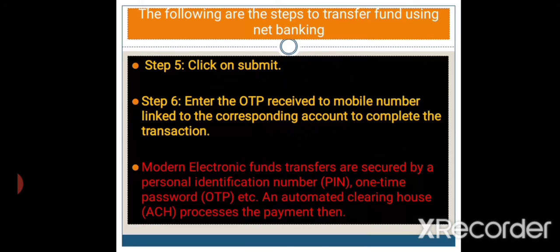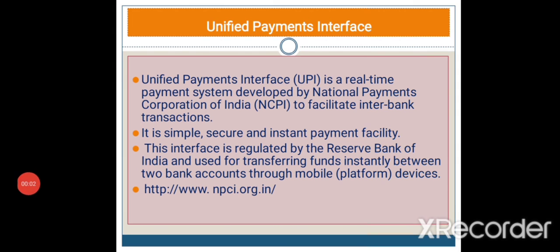In the sixth step we enter the OTP which will be received on our phone number, in the space provided. Modern electronic fund transfers are secured by a personal identification number, that is PIN, and a one-time password, that is OTP, etc.